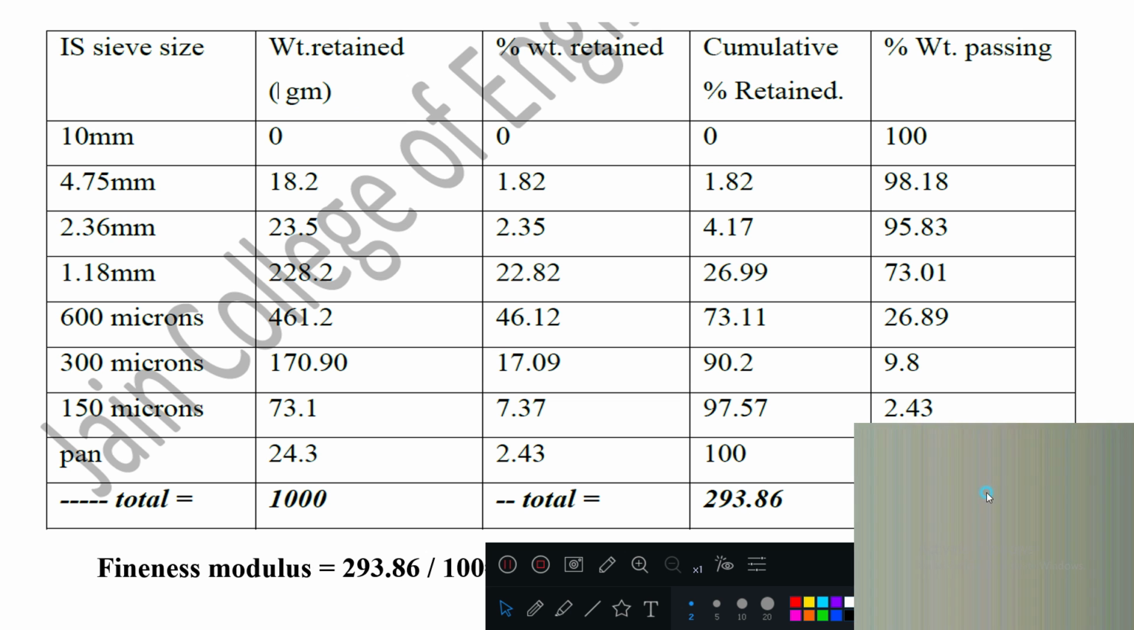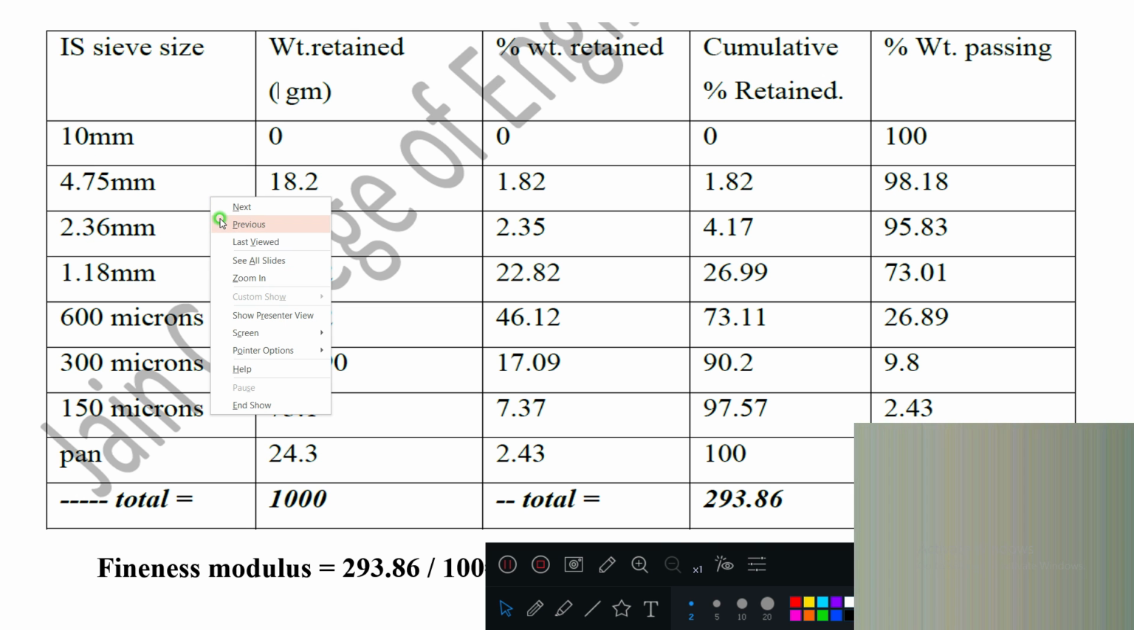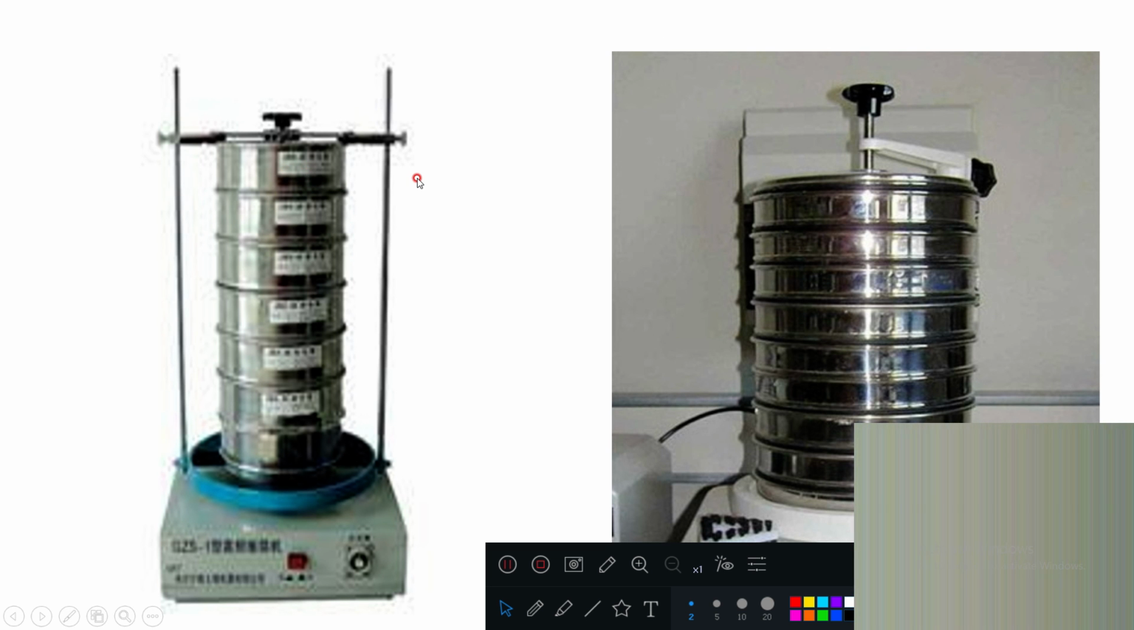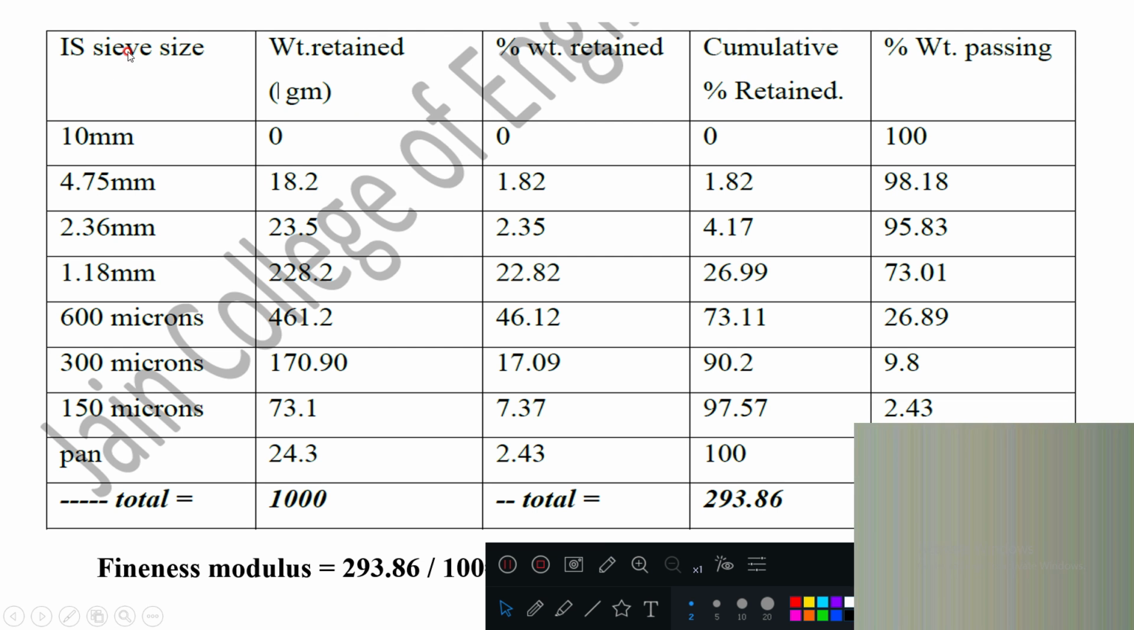This is the table I have explained. Now what you have done is, 10 mm at the topmost. You see this diagram, 10 mm at the topmost, then 4.75, like this you have arranged. The first column is the IS sieve, Indian Standard sieve size, as written on the sieve: 10 mm, 4.75, 2.36, 1.18, 600 micron, 300 micron, 150 micron. At the bottom most you are getting the pan.